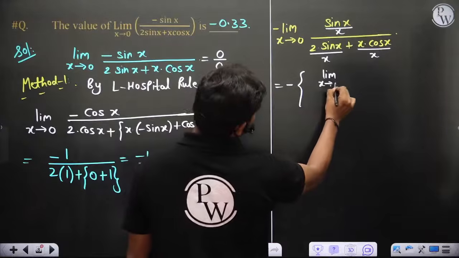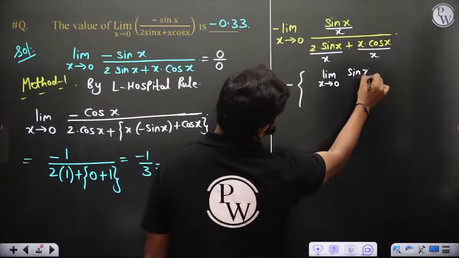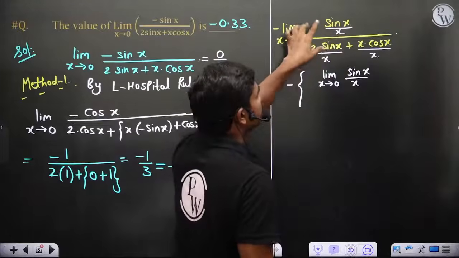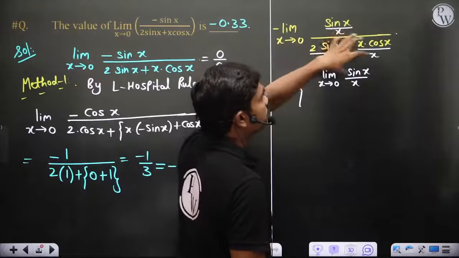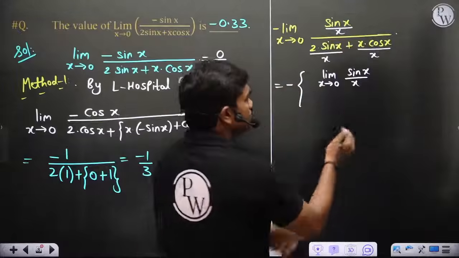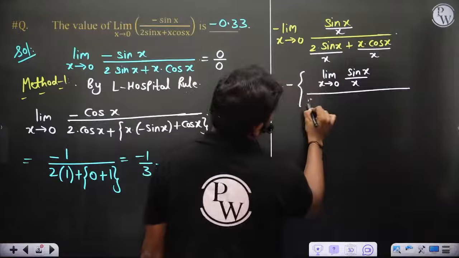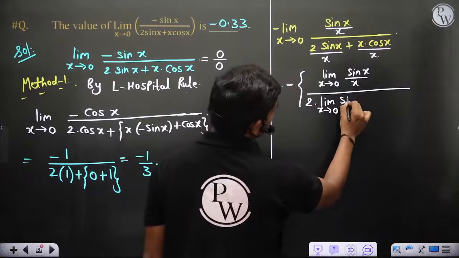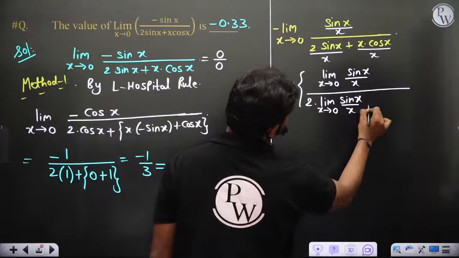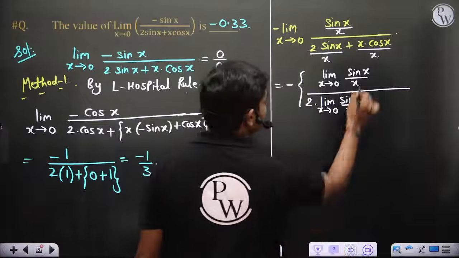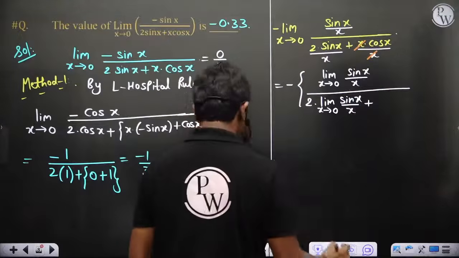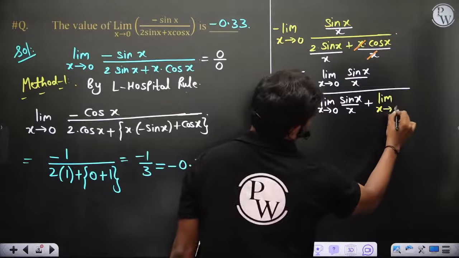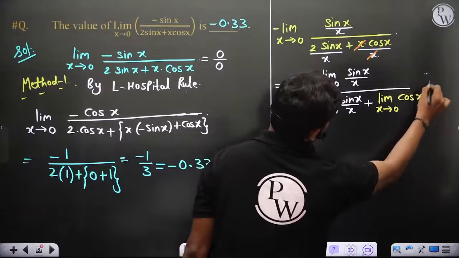limit x tends to 0 of sin x by x, because when x is tending to 0, individually these functions will tend to some particular values, and then we simplify. So 2 is constant again, limit x tends to 0 of sin x by x, plus, then the x and x can be cancelled, limit x tends to 0 of cos x. So this is what you have.